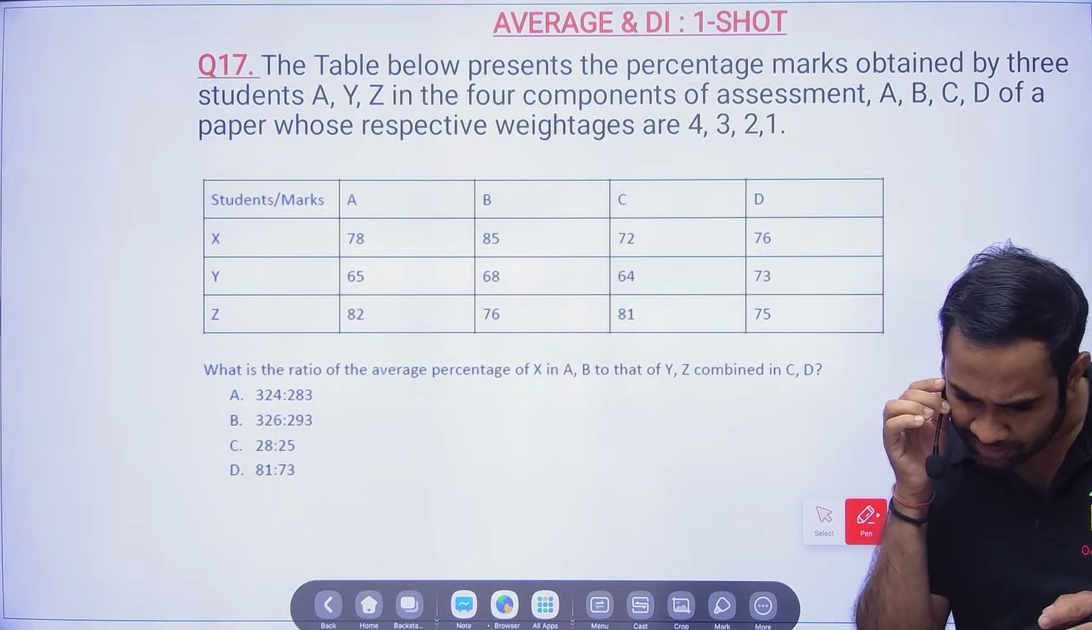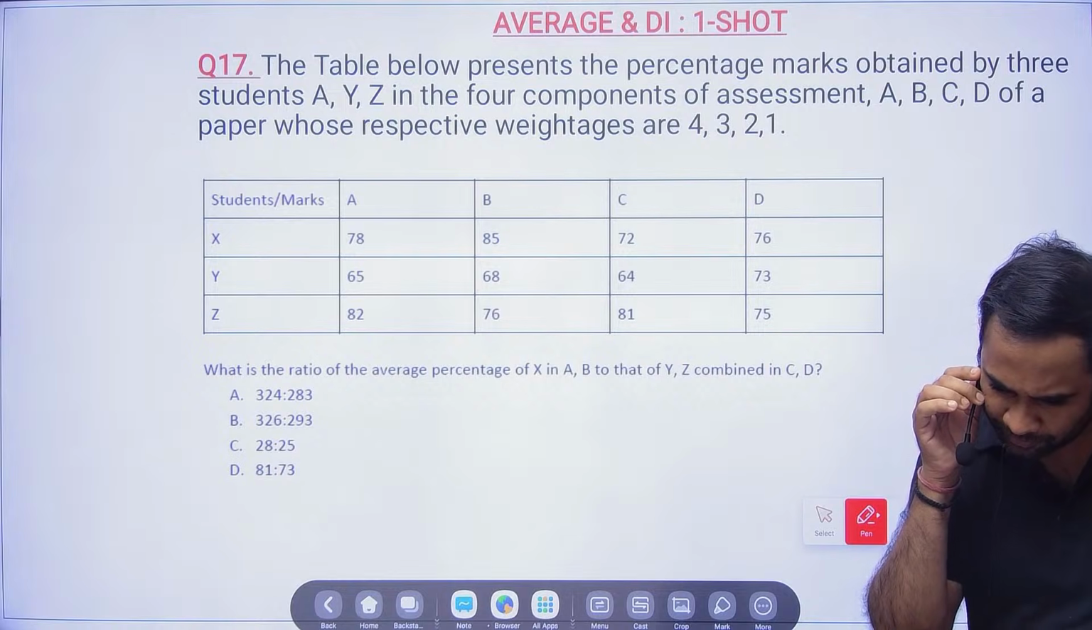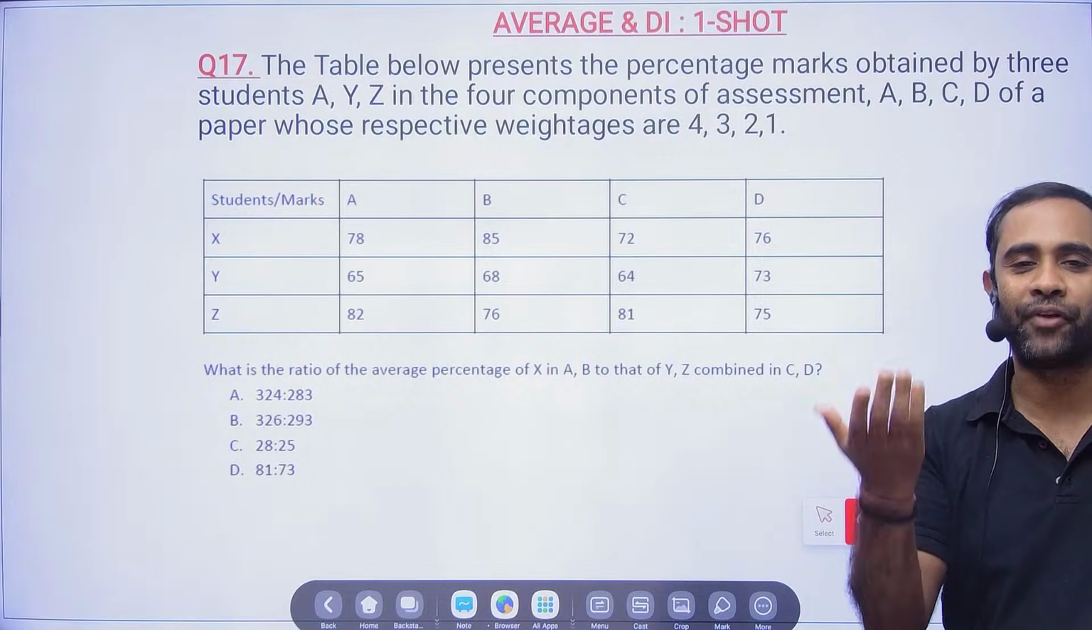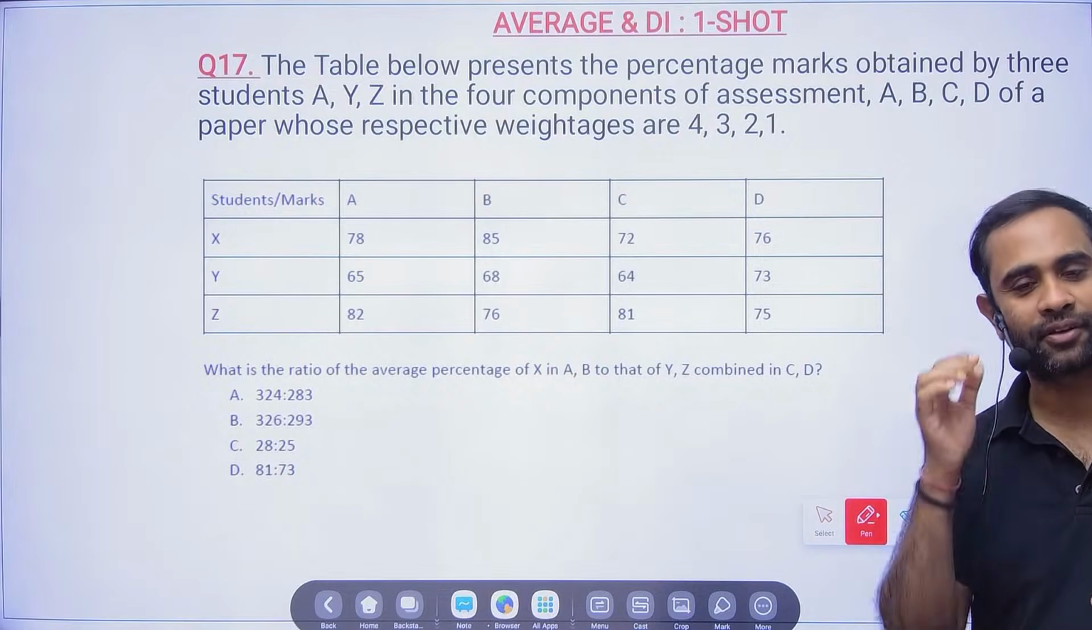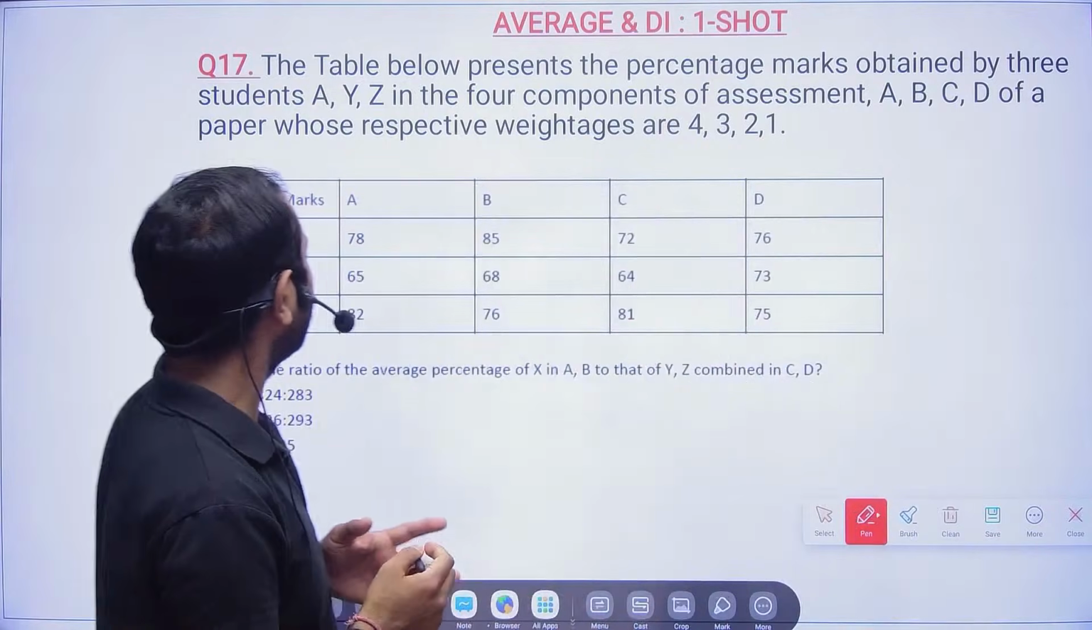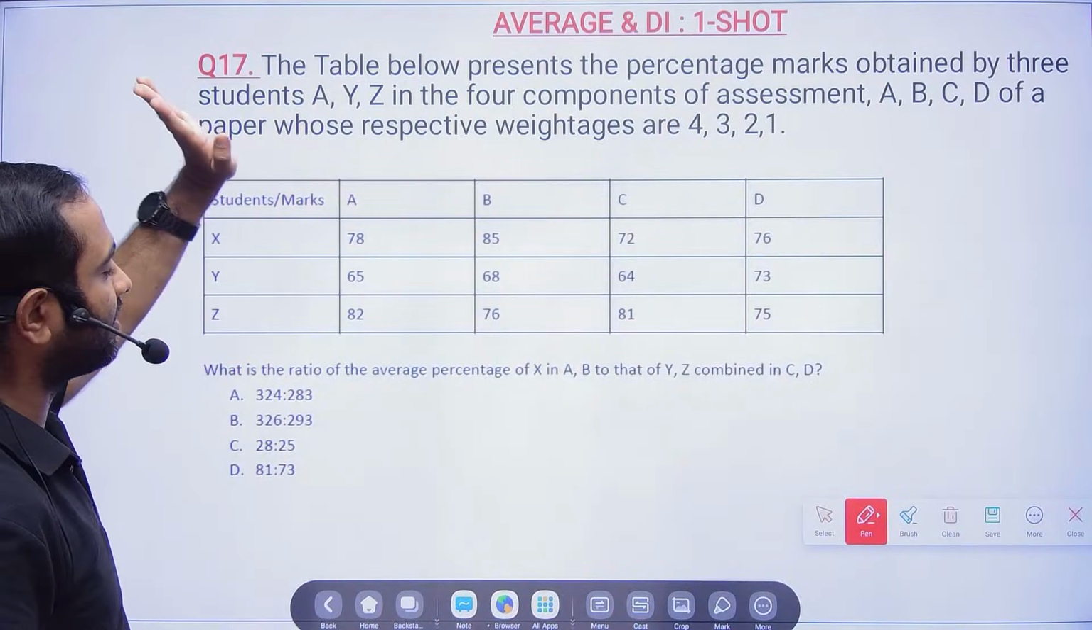Ritam Sarkar is asking, when should we apply the trick? Whenever you have weighted average questions, you apply the trick. That's all, simple. Now let's see. Here, this is a very good question asked in the TCS examination.